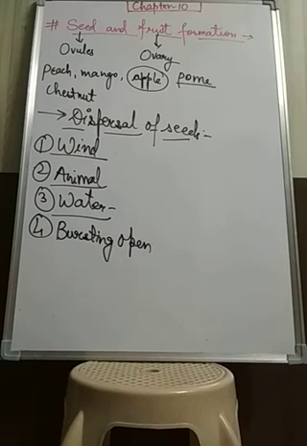Okay, now the last topic under this chapter is germination of seeds. You know that we got the seed from the flower, meaning ovules convert into seeds. Now how does the germination of a seed take place? The seed of the plant is in a dormant or resting phase. Whenever we get the seed, it is in the dormant state, in the resting phase. It has a hard protective covering that is known as the seed coat.